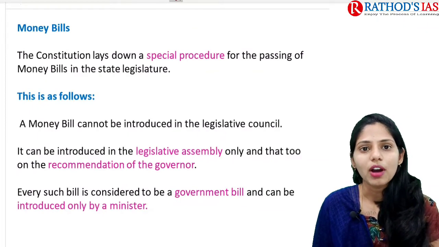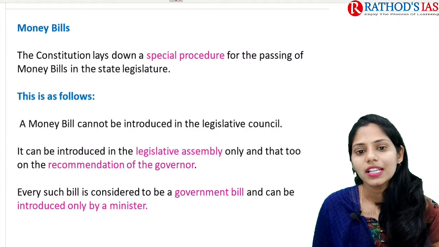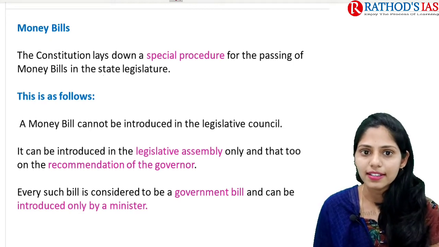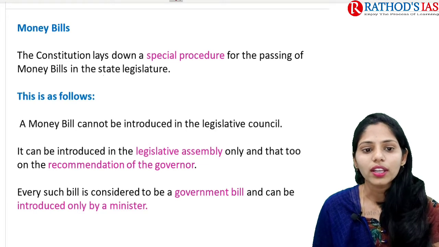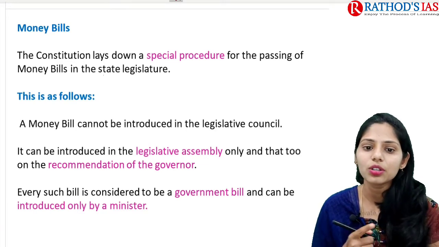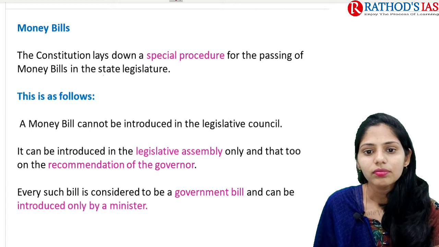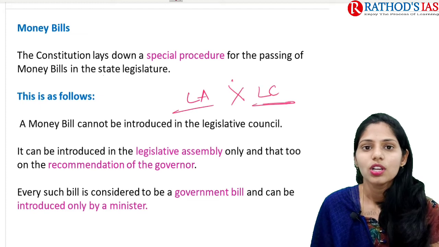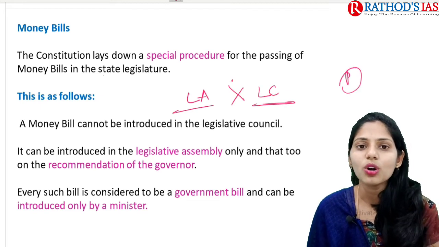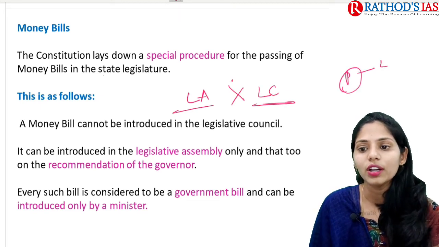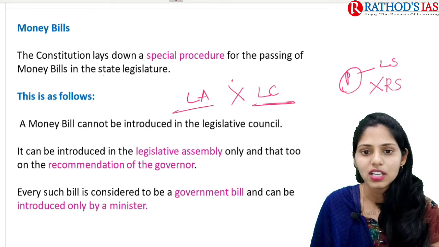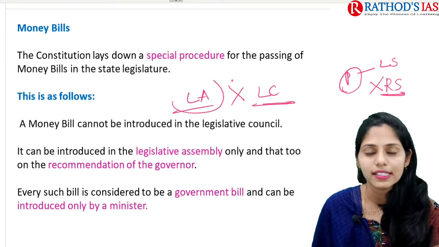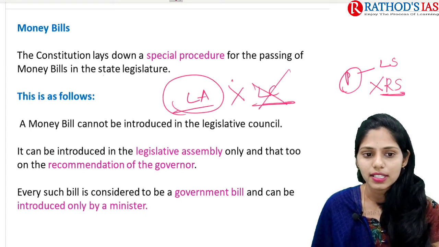And now let us talk about money bills. The Constitution lays down a special procedure for passing these money bills in the state legislature. If you are talking about procedure, a money bill can be introduced only in the legislative assembly but not in the legislative council. In Parliament also, a money bill can be introduced only in Lok Sabha but not in Rajya Sabha, right? So here in the state legislature also, a money bill can be introduced only in the legislative assembly but not in the legislative council.